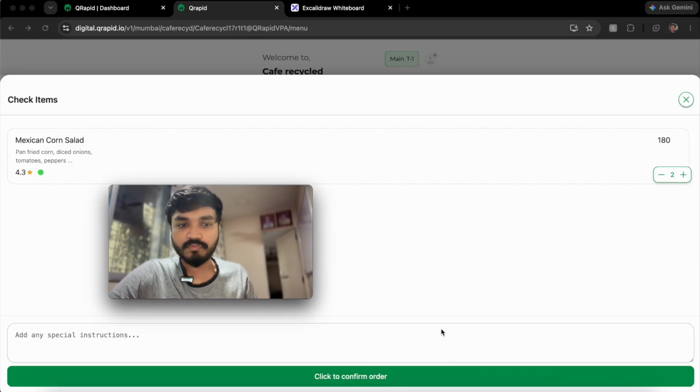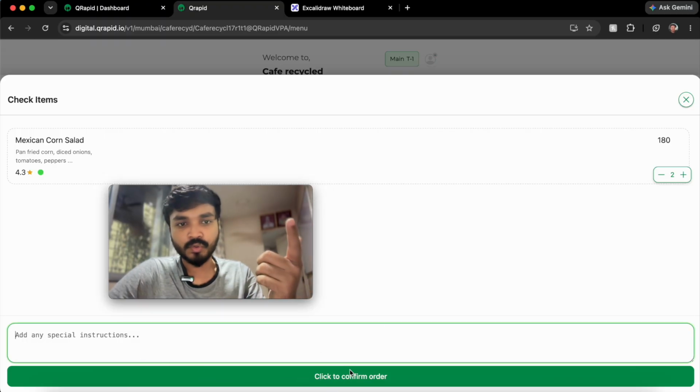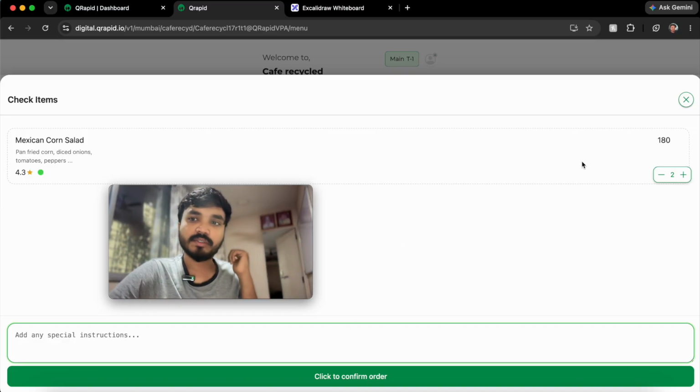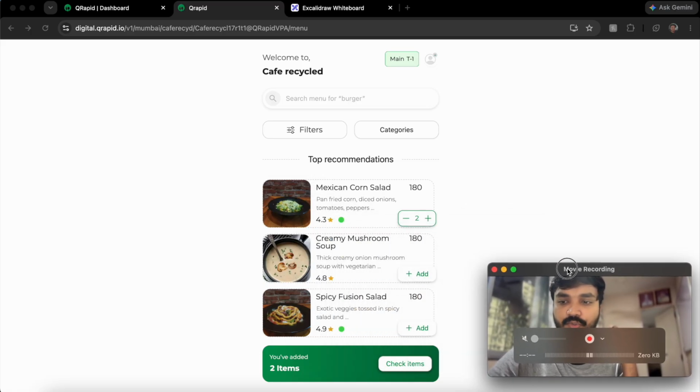It's in a web, so that's why it's not getting responsive. But you can just add instructions over here, and if you click on confirm order, the order will directly go to the restaurant, right? So this is the thing. And when it goes to the restaurant, I'll just show you how it looks.